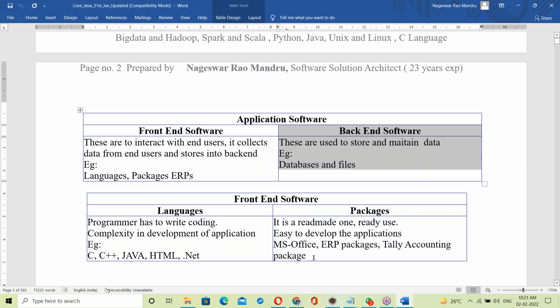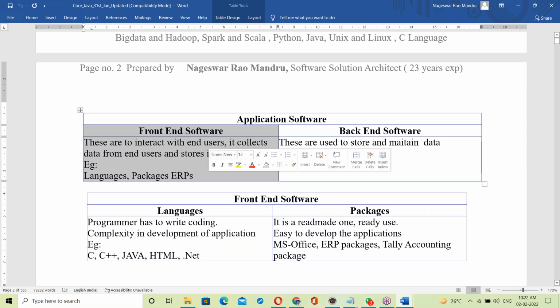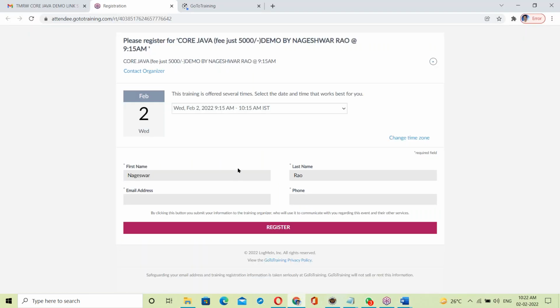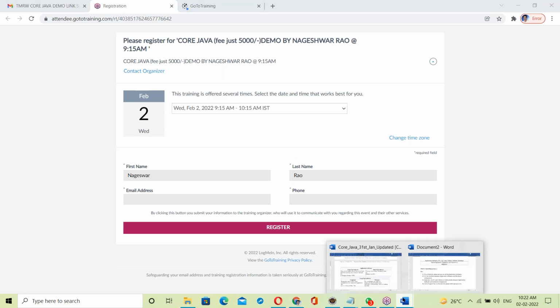Now, what is Java? Does Java come under front end or back end? Back end is to store the data. Java is not for data storage. Java is used for data processing, collecting data from you. Behind the form, this is JSP, Java Server Pages. JSP programming is Java programming. Behind this form is a Java program. The Java program collecting data means Java is a front end.